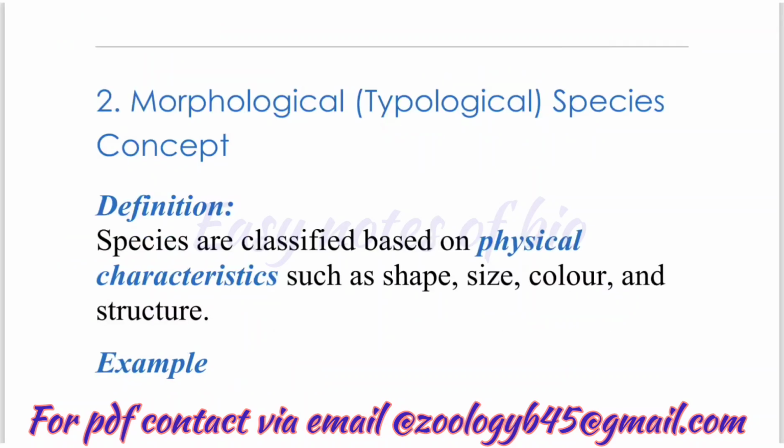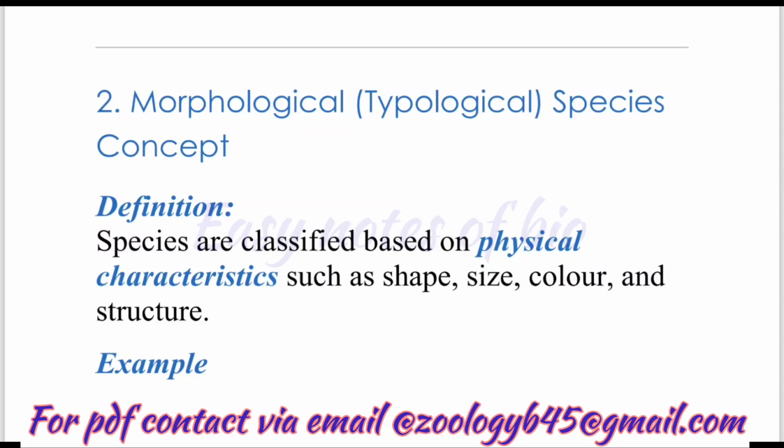Morphological species concept is what? According to this, species are classified based on observable physical characters or features. Whatever you can see with your eyes. For example, if a person is having butterflies in hand, one is black and other is white.